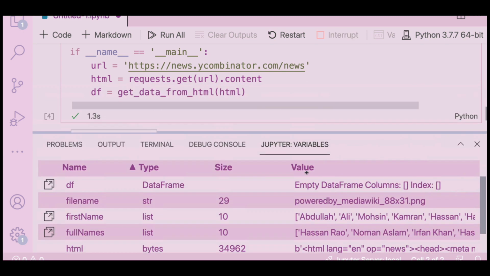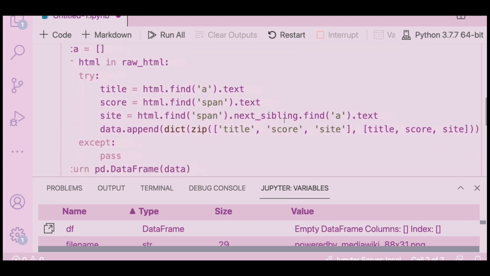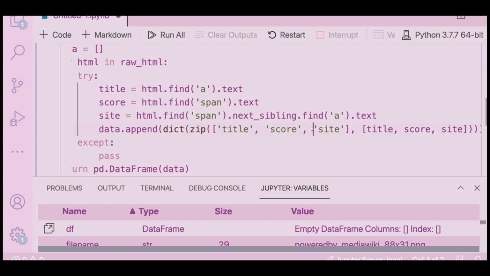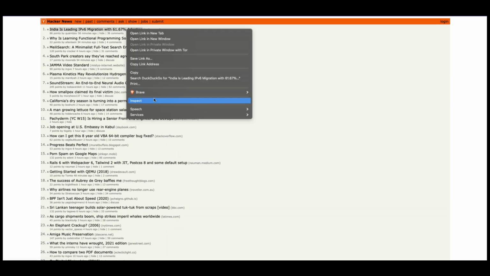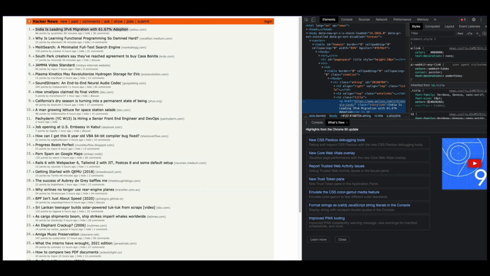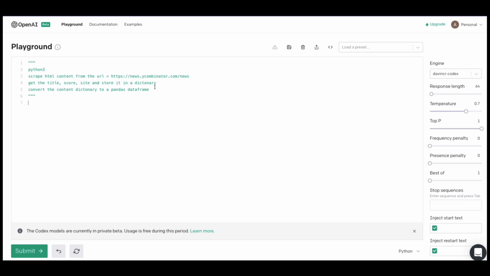Yes, it didn't work because we gave random names, title, score, and the site. But ideally, I think we should have given slightly more correct CSS values. For example, if I look at this, or maybe what we can do is we can actually ask for generic code. Okay, scrape HTML content, get all the important tags into a pandas data frame.